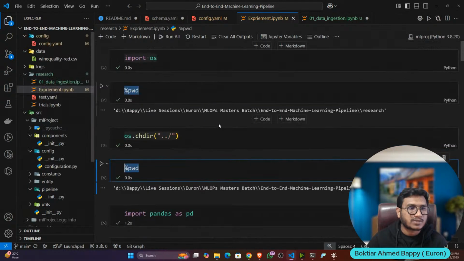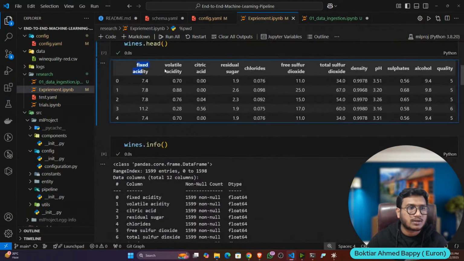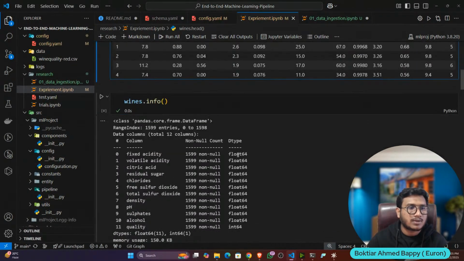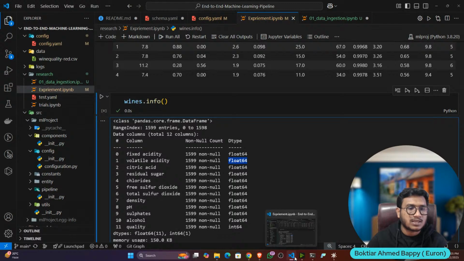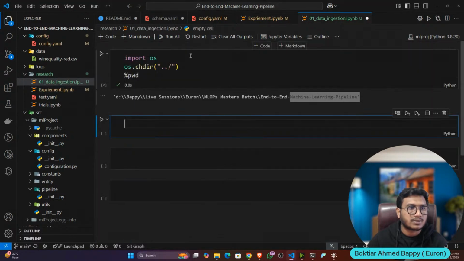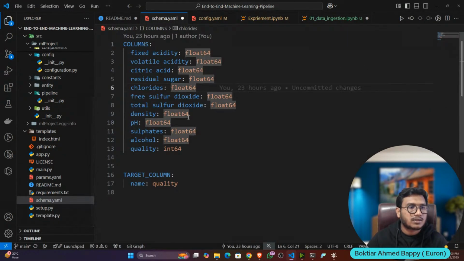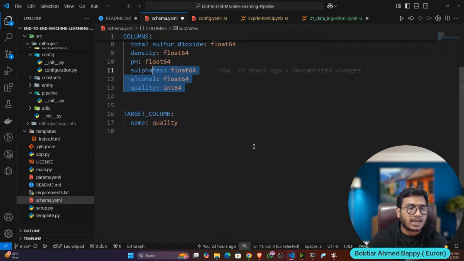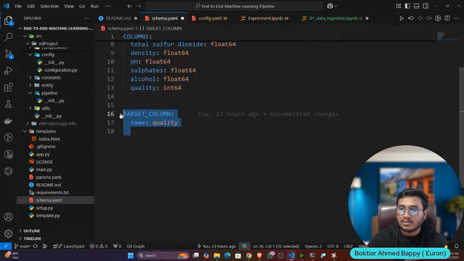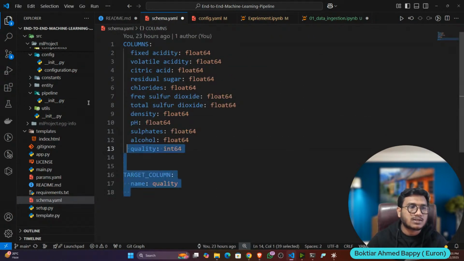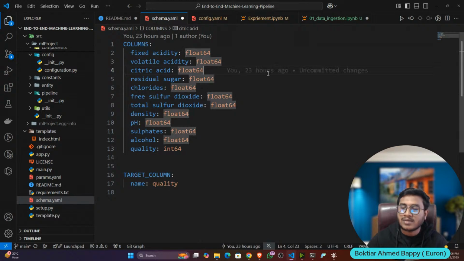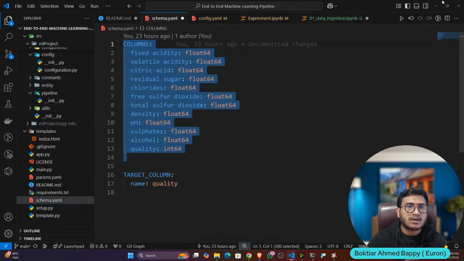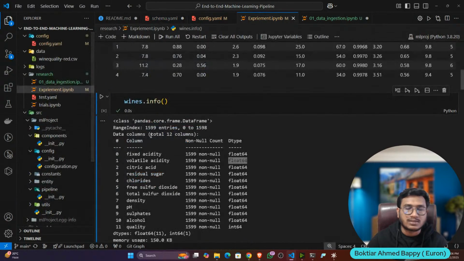You can get them from the experiment file. See here, all the column names, even with the data types. This thing you have to mention in the schema at the end. You can see float, float, float, float, and so on. We have also mentioned the target column, which is nothing but my quality. This is called the schema of your data. Whenever we do the data validation, we will match this schema with our file, the file we ingest from GitHub.